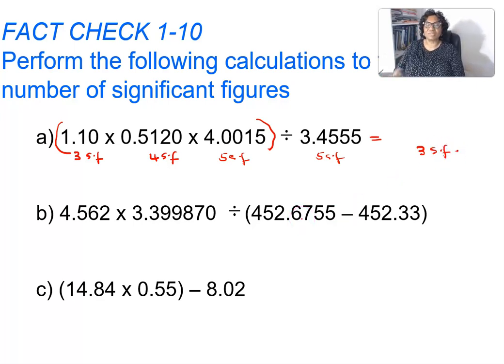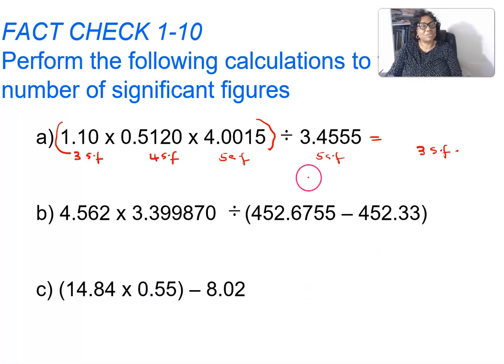Then you take your calculator: 1.10 times 0.5120 times 4.0015 divided by 3.4555.